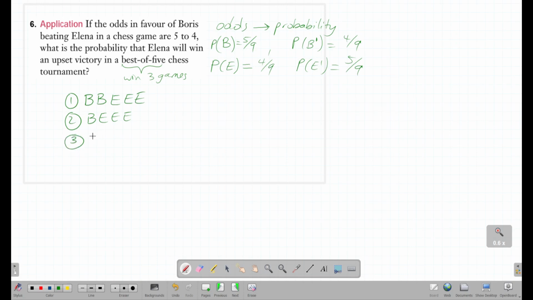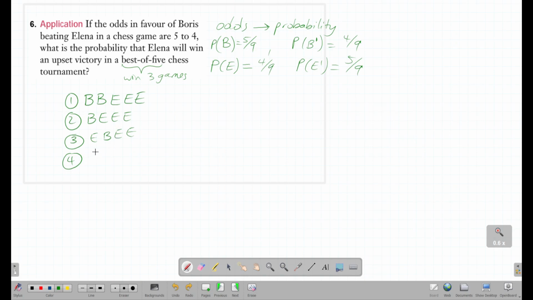Third possibility is Elena wins the first game, Boris wins the second, Elena wins the 3rd, 4th, and 5th game. Fourth possibility, we don't need to play the 5th game. It's just third and fourth. The moment that she's won the 4th game, then she wins the entire thing.